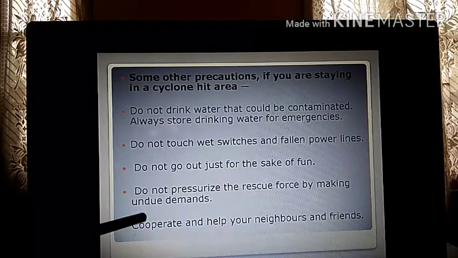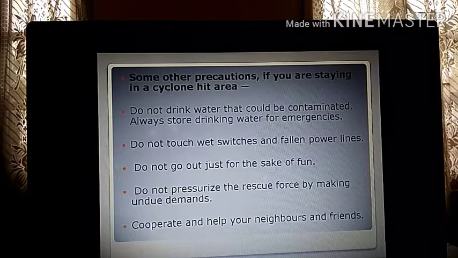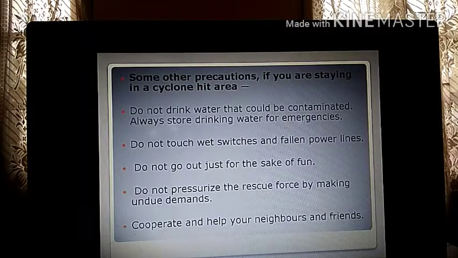Do not pressurize the rescue force by making undue demands. Some people, whenever the rescue force comes for help, make undue demands. Suppose they are giving you 2 water bottles, they will ask for more. Suppose they are giving you 4 biscuit packets, you will ask for more. Don't do it, because everyone should get. If you make undue demands, the rest of the people might not get. Cooperate and help your neighbors and friends. Very important. Cooperation has to be there, help has to be there. Otherwise it is very, very difficult.